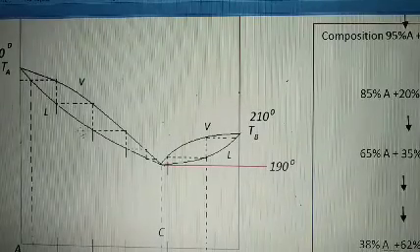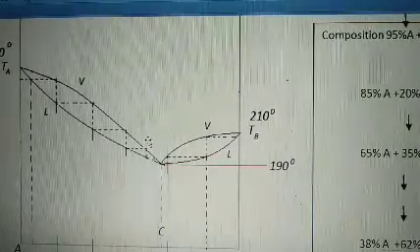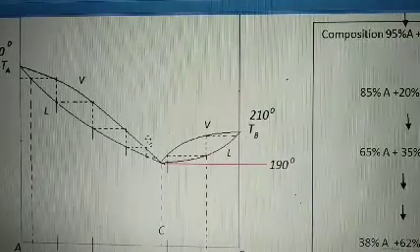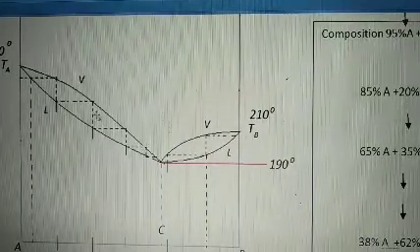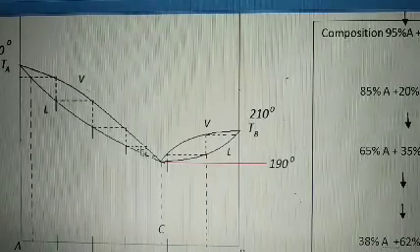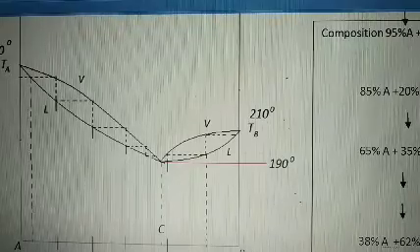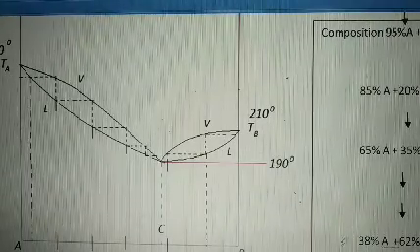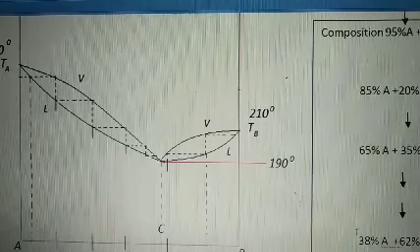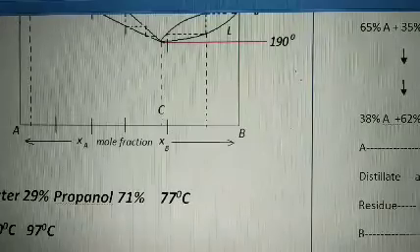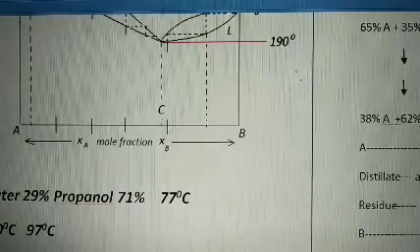So in this case, if vapors are formed and condensed, or distillation is repeated and repeated, then at last we will get this composition, 38% A and 62% B, that is not left, it is distilled off.